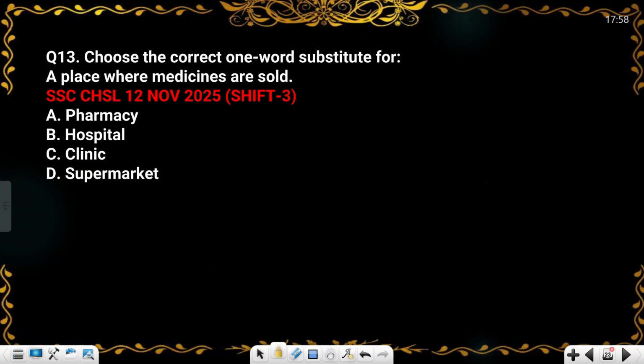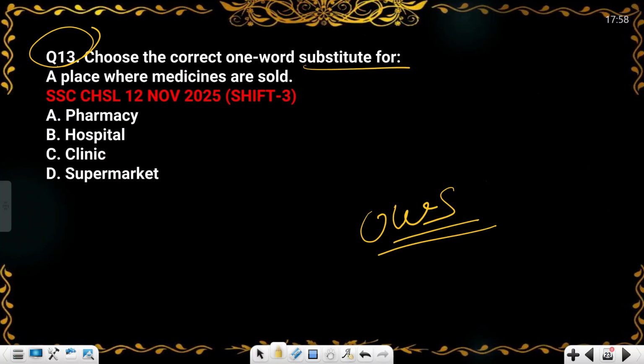Now let's move forward. In the 13th question, it is asking about one word substitution. A place where medicines are sold. So this is very easy. Where medicines are sold, we call it a pharmacy. We don't call it a hospital, clinic, or supermarket. So pharmacy will be your answer.